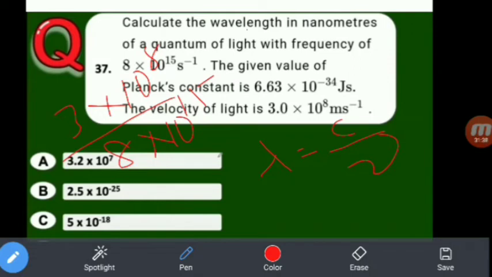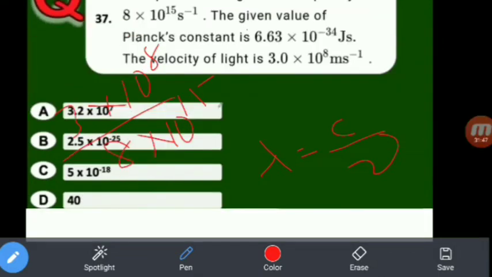That is nothing but 37.5. That is roughly 40. So the answer is D. So 37.5 is approximately 40.